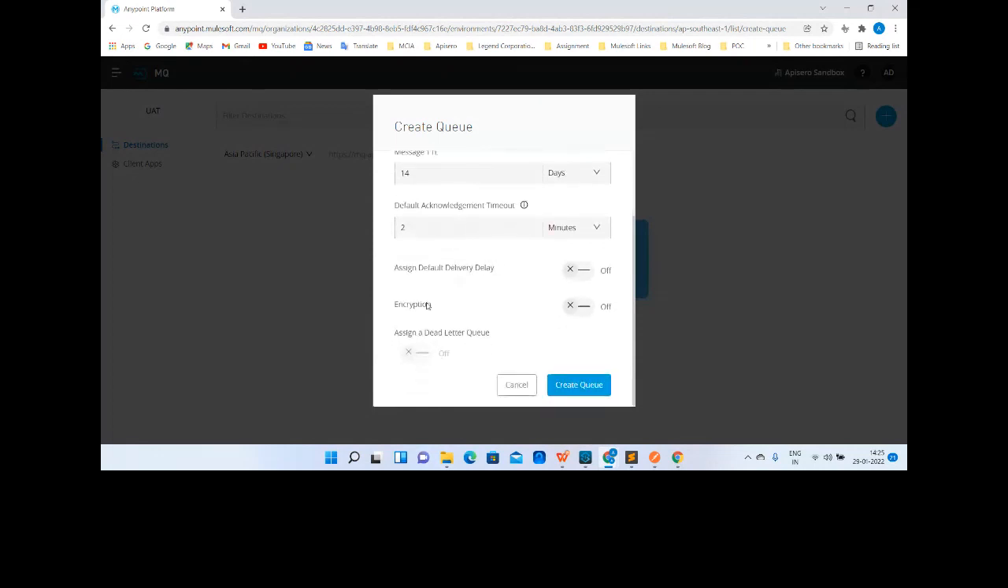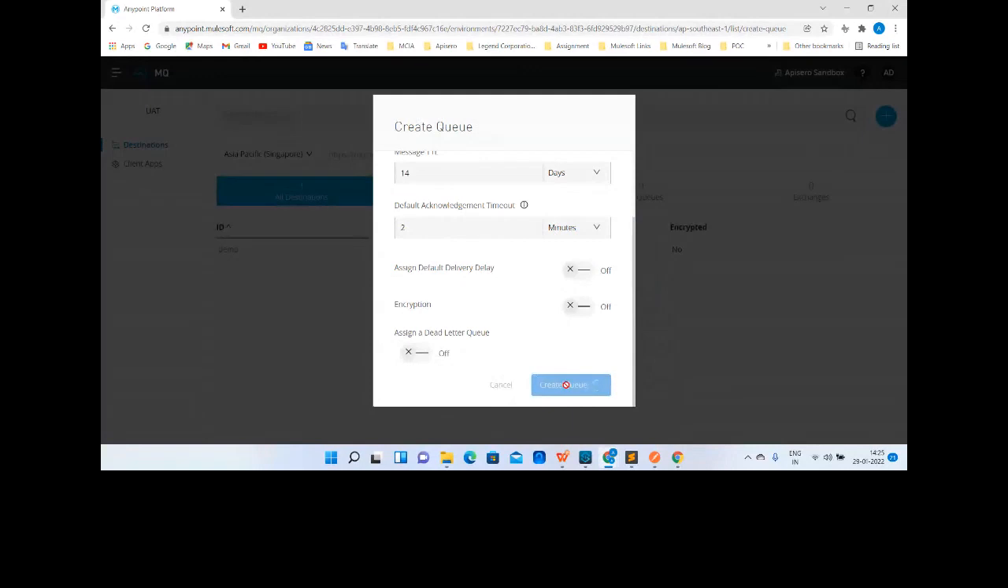So we can even do the encryption, and we can assign a delay for some time. We can assign a dead letter queue to it. What is a dead letter queue? You definitely have an idea right now, because I just mentioned that it is basically used for undelivered messages, right? We'll understand more after some time. But you can assign that dead letter queue to it, and by assigning it, that queue will become part of this parent queue.